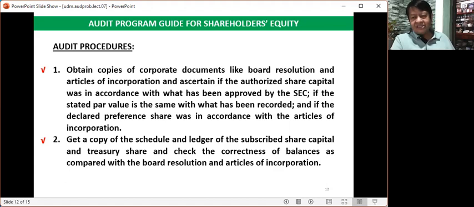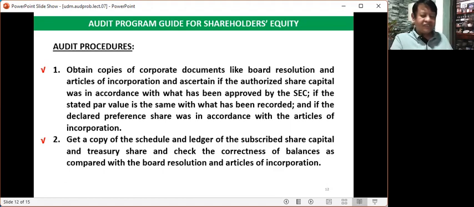When we say ledger, do not forget, in actual practice, about 99% of the corporations today are using a computerized accounting system. So when we say ledger in this case, we are referring to the printout ledger generated by the system.